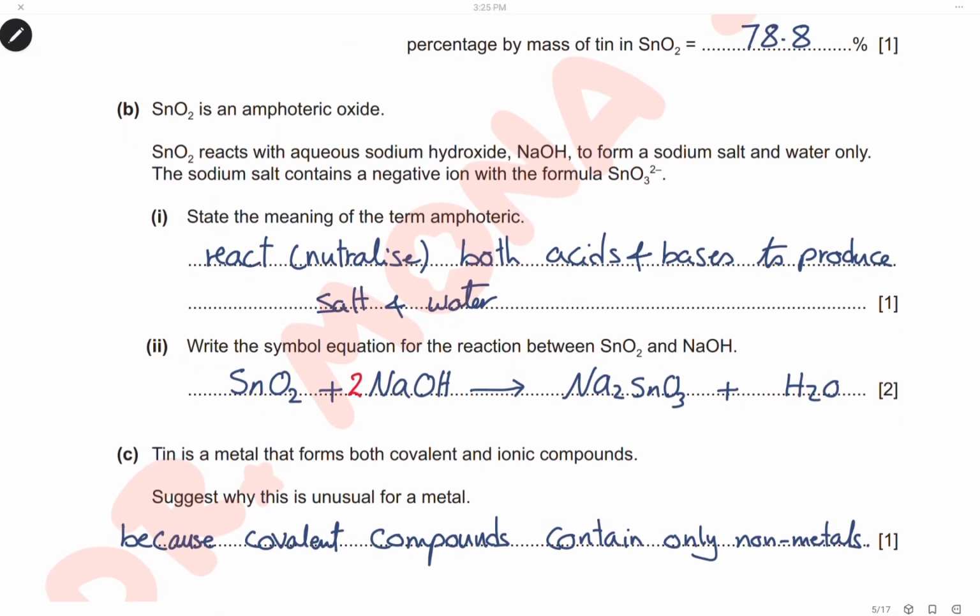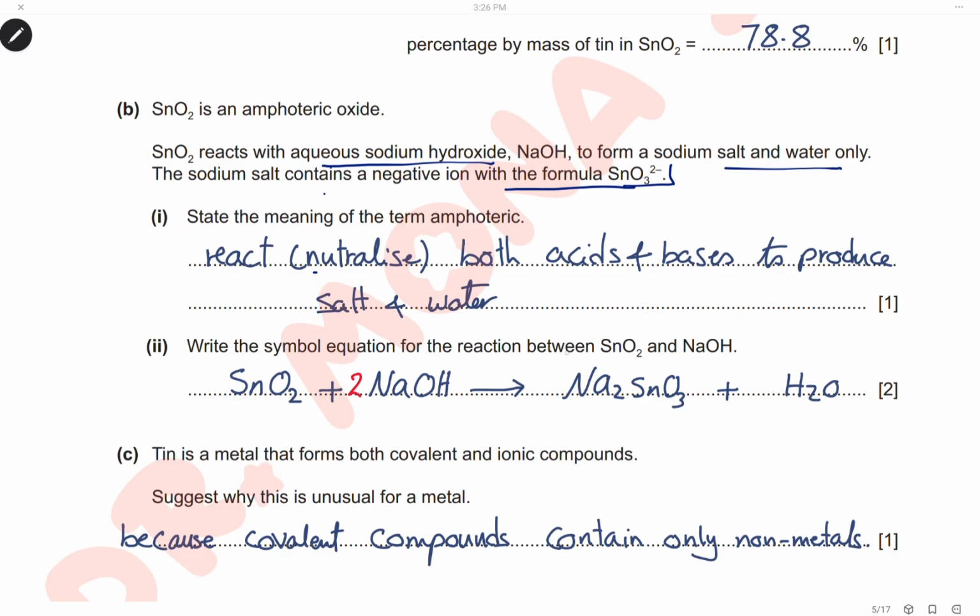Tin(IV) oxide is an amphoteric oxide. That means it can neutralize both acid and alkali. Tin(IV) oxide reacts with aqueous sodium hydroxide to form a sodium salt and water only. The sodium salt contains the negative ion with the formula SnO3 2-. State the meaning of the term amphoteric. Amphoteric oxides are substances that can neutralize or react with both acids and bases to produce salt and water.